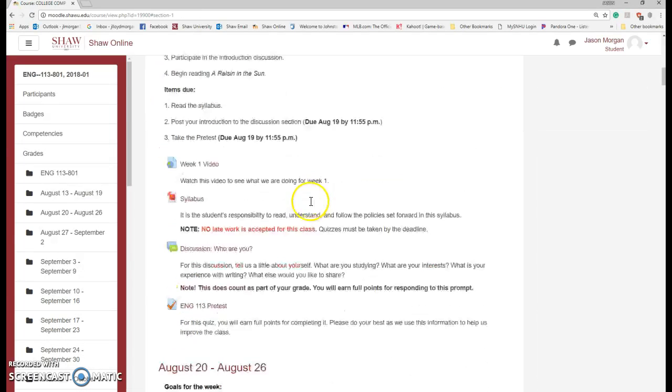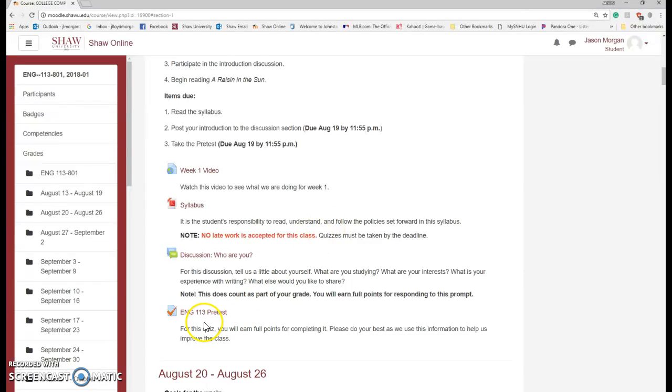And then the last thing we're doing this week is that we have a pretest. So the pretest is right here. For this quiz, you'll earn 4 points for completing it. We want you to try your best. Answer the questions to the best of your ability. Again, we just want to see what you know coming in. Please do your best, as we use this information to help us improve the class.